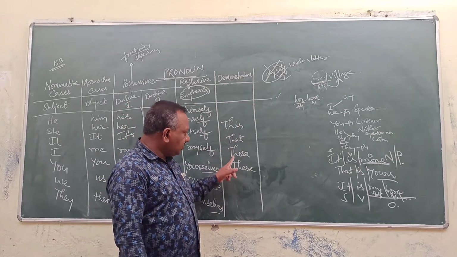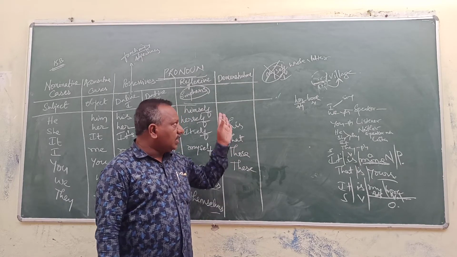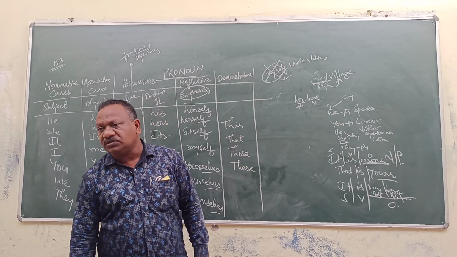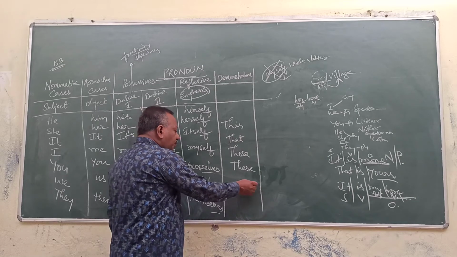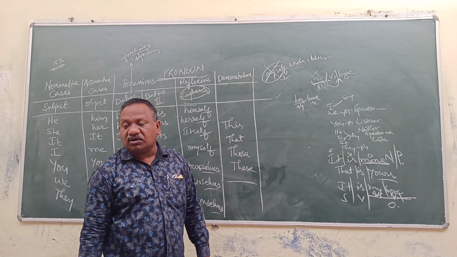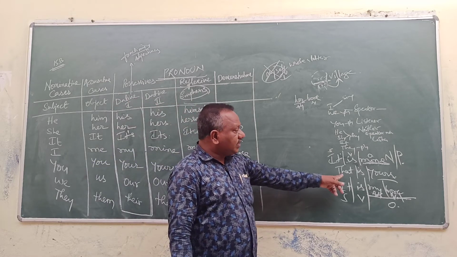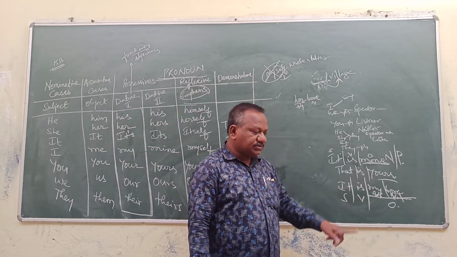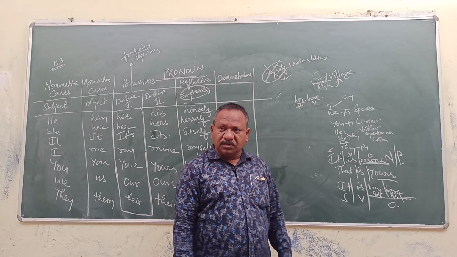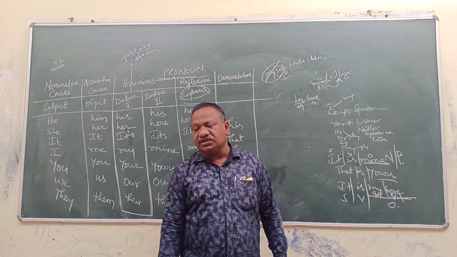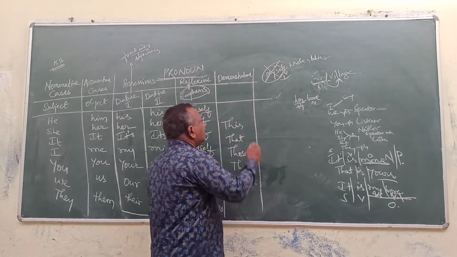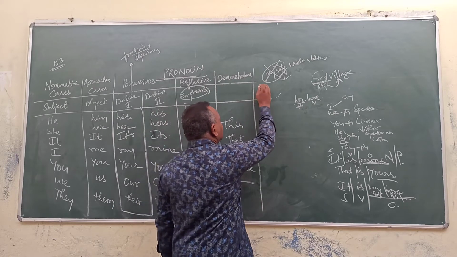Because this, these, that, those are called demonstrative pronouns, these demonstrative pronouns can be used as a subject. Already we have seen, that is yours. This is Rajshekhar, this can be used in subject place. They are called demonstrative pronouns.